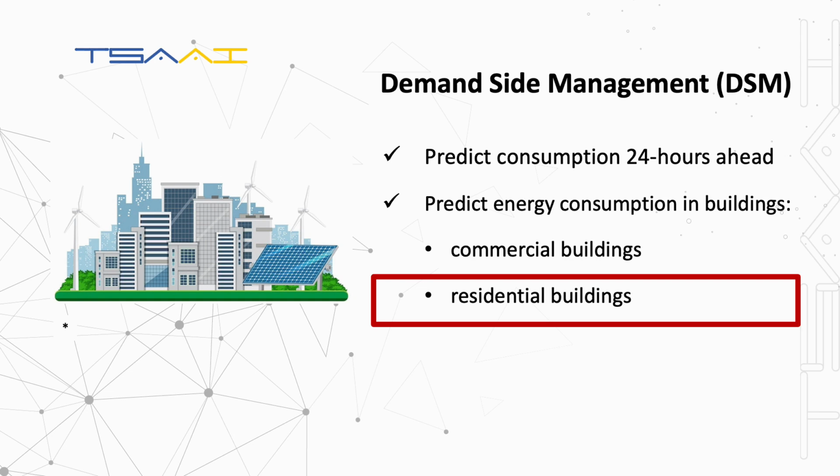In case of residential buildings, the problem gets one step more complex because it's practically almost impossible to predict consumption of each residential unit, private house or an apartment. Behavior of each individual cannot be predicted. That is why energy consumption has to be predicted in an aggregated way for a group of residential units.